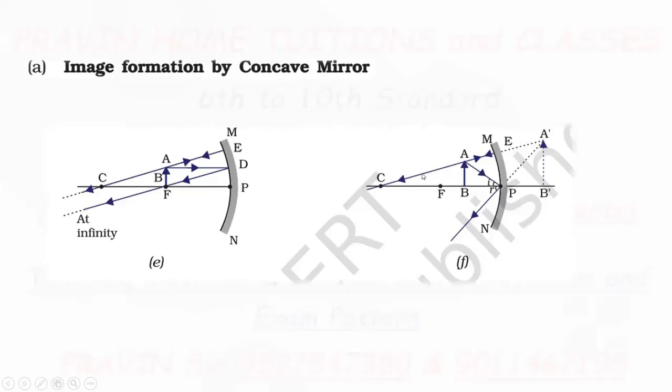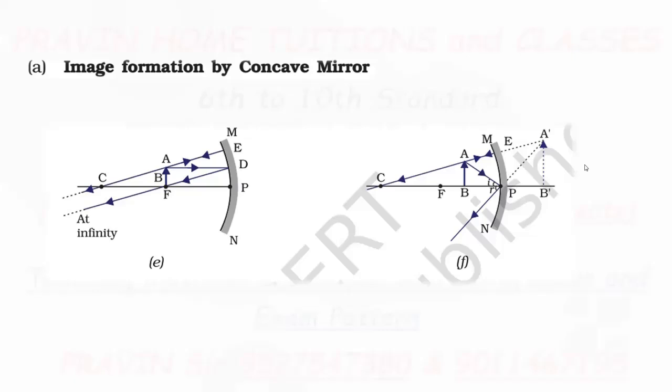Second ray, take the ray passing through the center of curvature, when it falls on the mirror, it gets reflected back along the same path. See, these two rays never meet here, so we extend them backward, and after extending they meet at point A dash. So A dash B dash is the image formed.